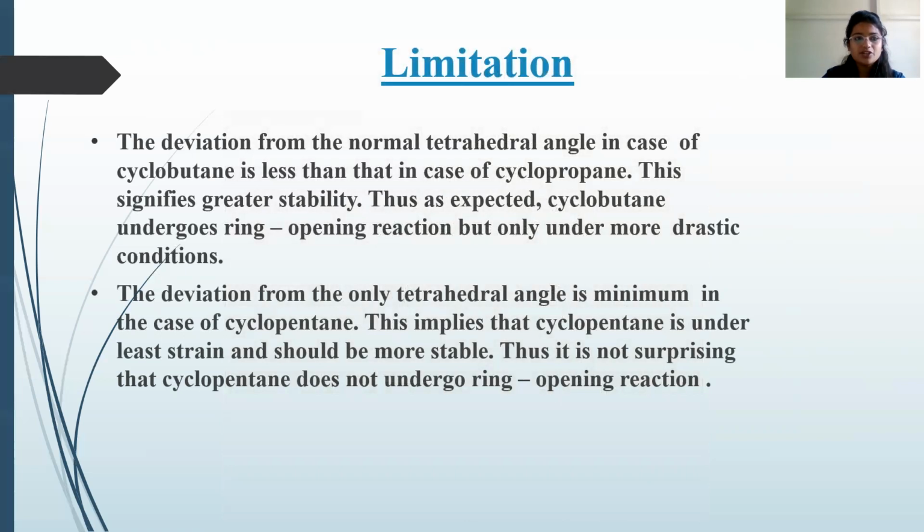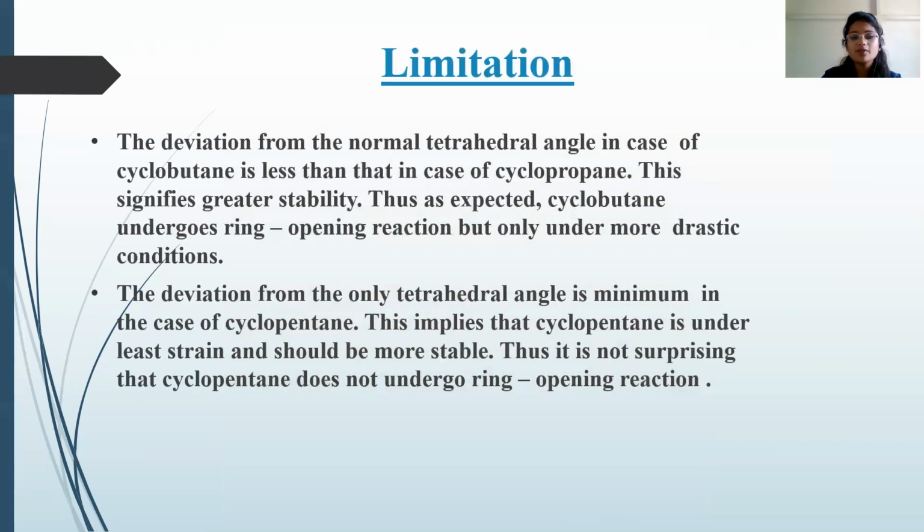There are some limitations. First, the deviation from the normal tetrahedral angle in the case of cyclobutane is less than that in the case of cyclopropane. This signifies greater stability. Thus, as expected, cyclobutane undergoes ring opening reactions but only under more strict conditions.